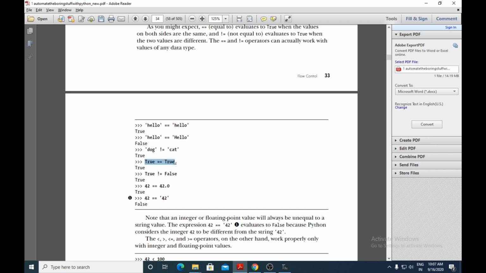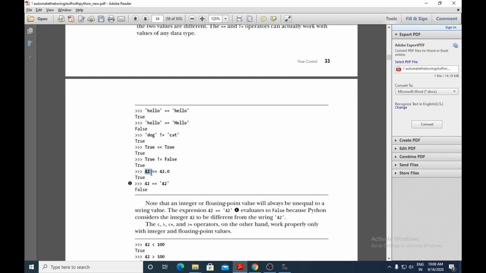Here the values are directly boolean values, they are not strings. If you had put them in quotes, they would have been considered strings, but as they have used the names directly with capital T True, they belong to the boolean type. Both boolean values are the same, so it evaluates to true. And here you are also comparing boolean values, True not equals to False, which will give you the output true.